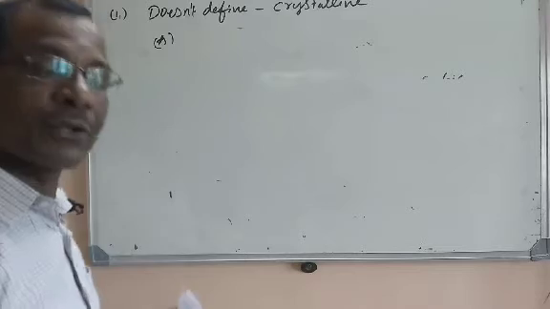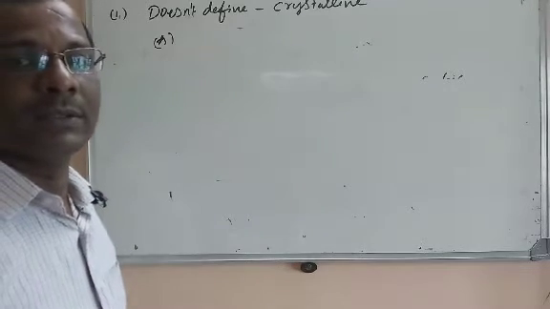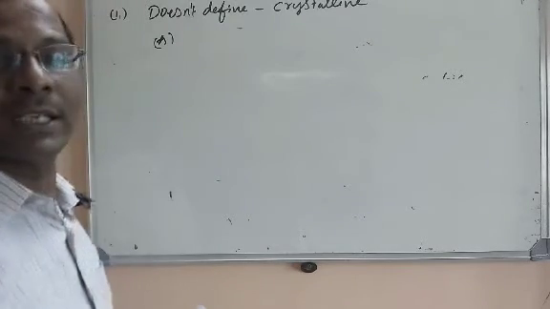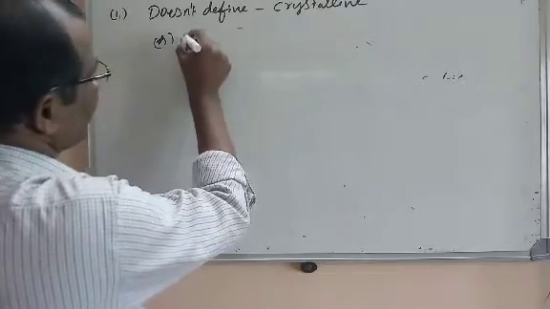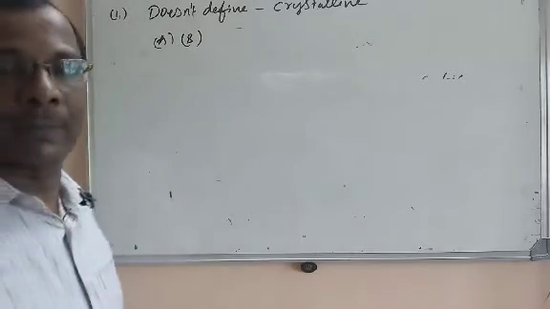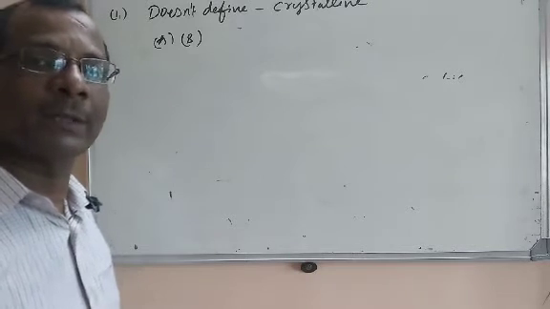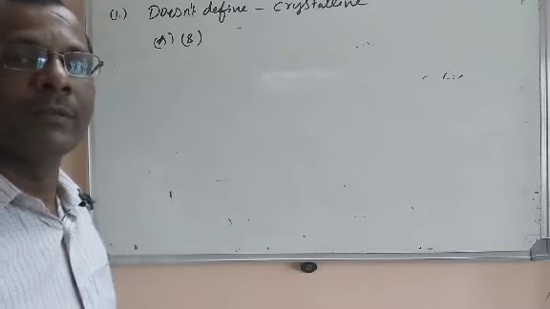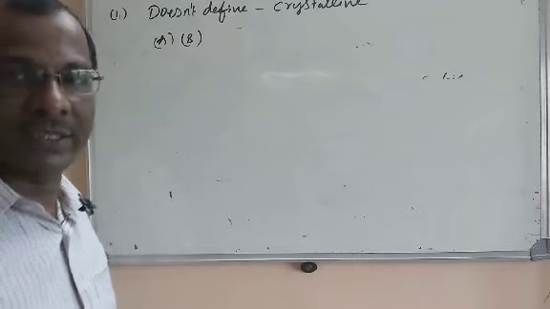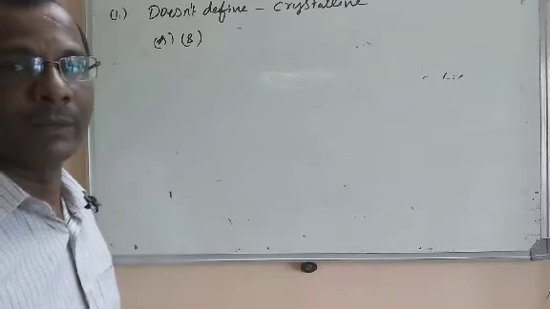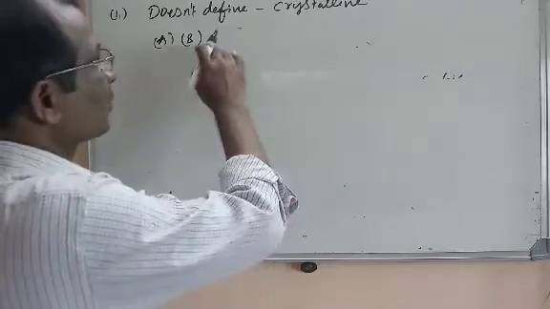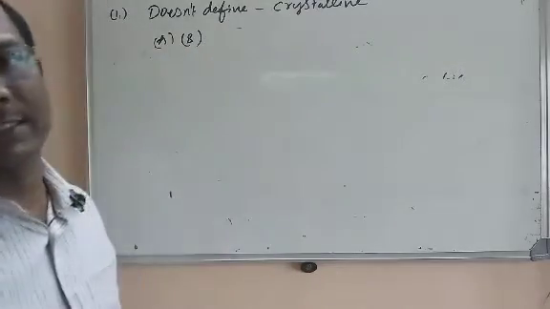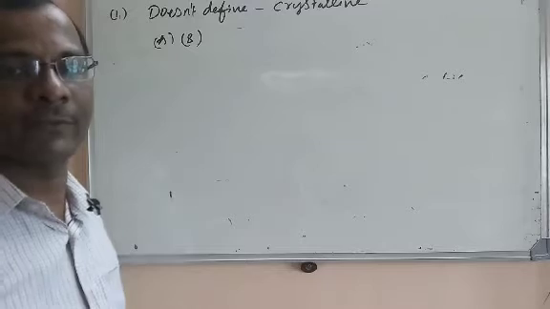Let us see the second, isotropic. So the properties of crystalline are not isotropic. So the second option is also not defining the property of a crystalline solid, because the properties of crystalline solids will be different in different directions. That is called anisotropy. Isotropy is related to amorphous. So isotropy is not related to crystallines. Isotropy is related to amorphous.